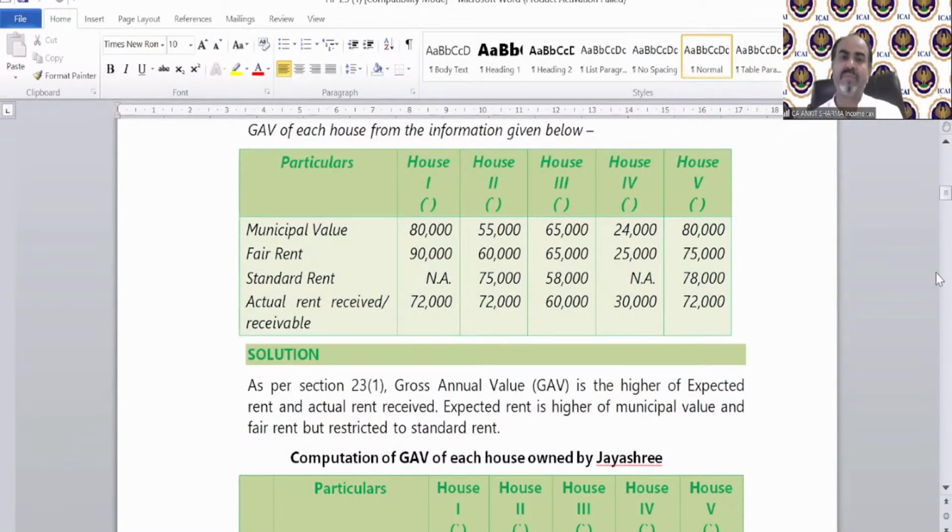So house 1, they are separate cases. House 1: municipal value 80,000, fair rent 90,000. Actual rent received or receivable is 72,000. So find out the GAV of house number 1 and tell me. Fast. It's not difficult. I'll not give you much time. Maximum 10 or 15 seconds you will have to find out the GAV in all these cases one by one.